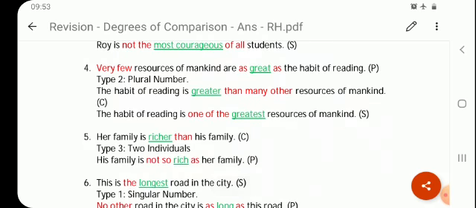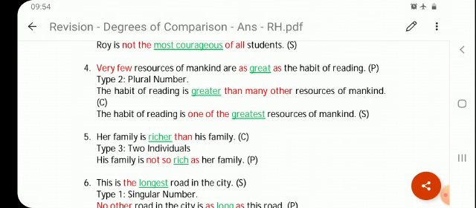Very few resources of mankind are as great as the habit of reading. Now here we are talking about resources of mankind. Okay, very few, and as dash as, that's a positive statement, type 2, plural number. So when we want to change into comparative, what will we do? Great will become greater first of all, and for comparative type 2 we require the words "than many other." So the habit of reading is greater.